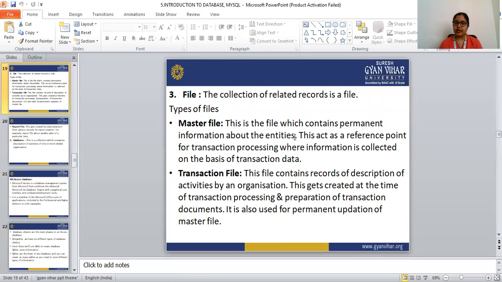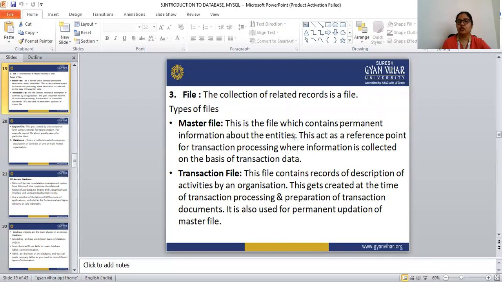As well as the date of birth, which we can't change. The address we can change, but that also comes under permanent information. So in this master file we can't change that permanent information.